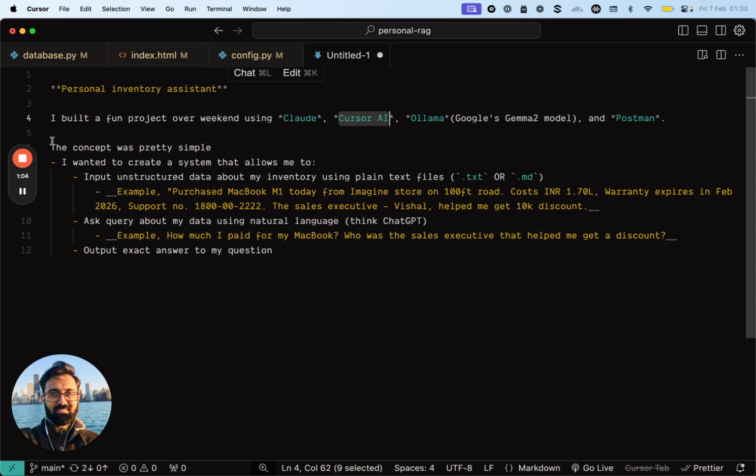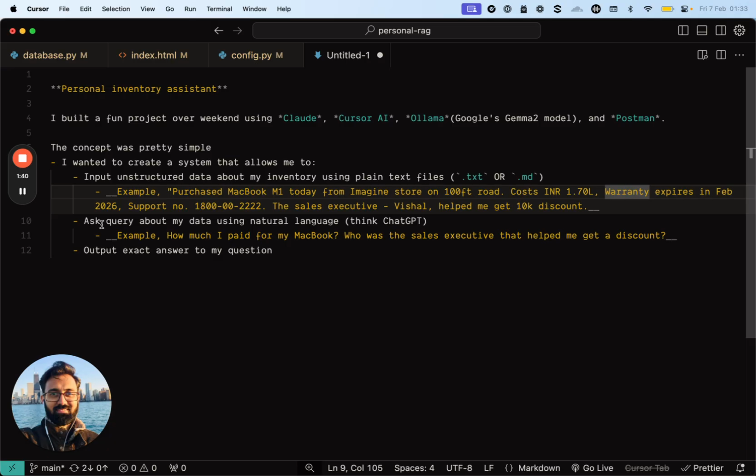Anyway, so the concept was pretty simple. I wanted to create a system that allows me to input unstructured data about my inventory using plain text files. It can be txt or .md, right? So for example, let's say that I'm purchasing something new and I want to take some unstructured notes on the fly about it. I can mention what I bought, where I bought it from, how much it cost me, the warranty details, the support number, and any additional information that you think is important for you in the future, right?